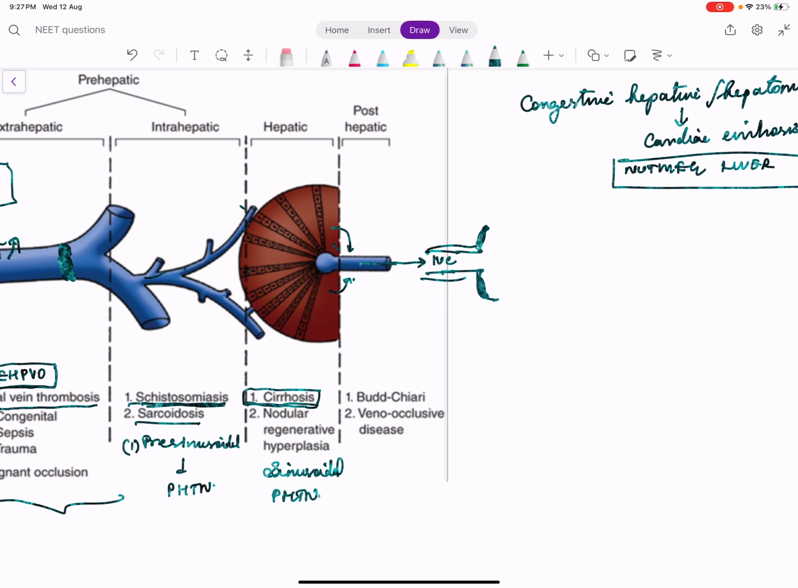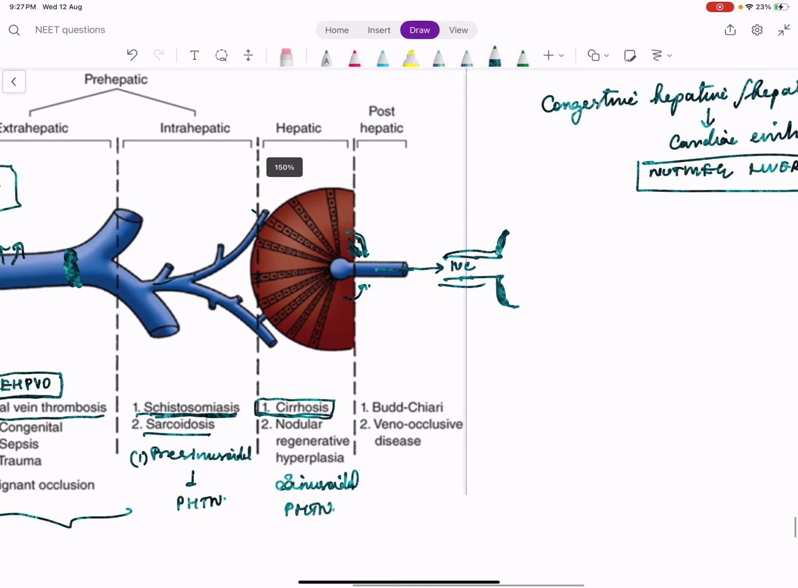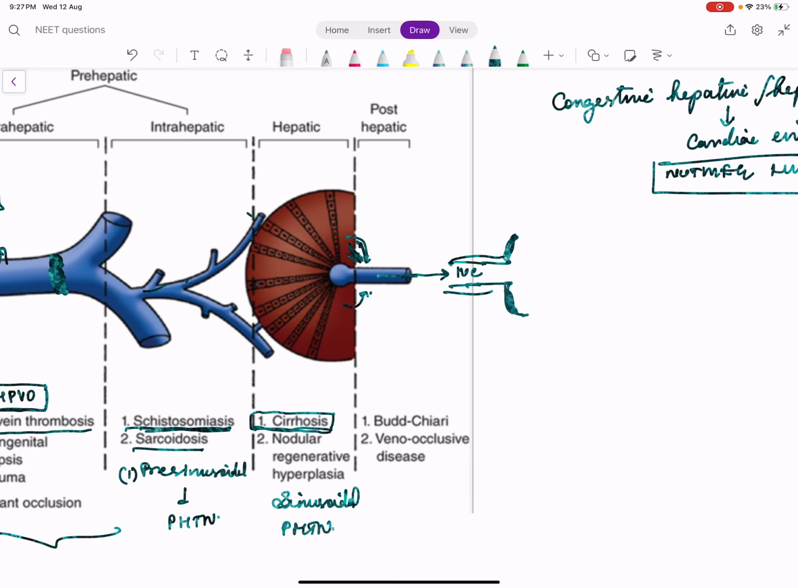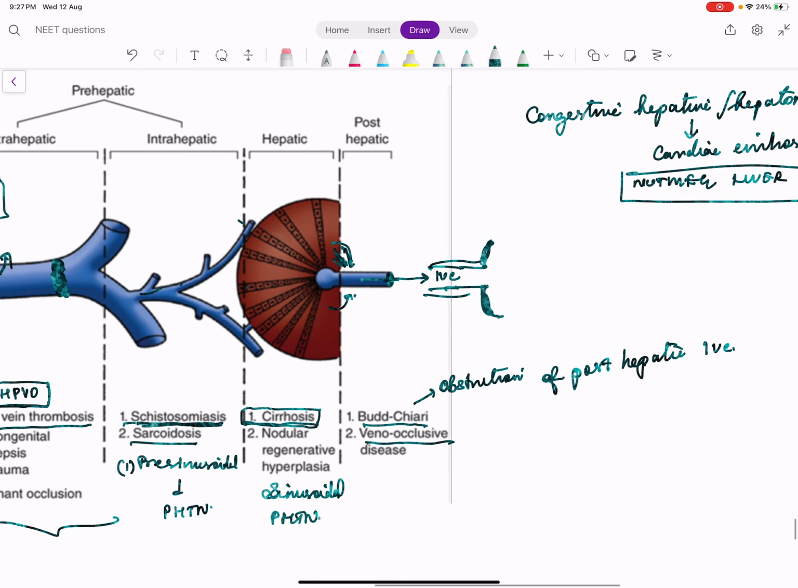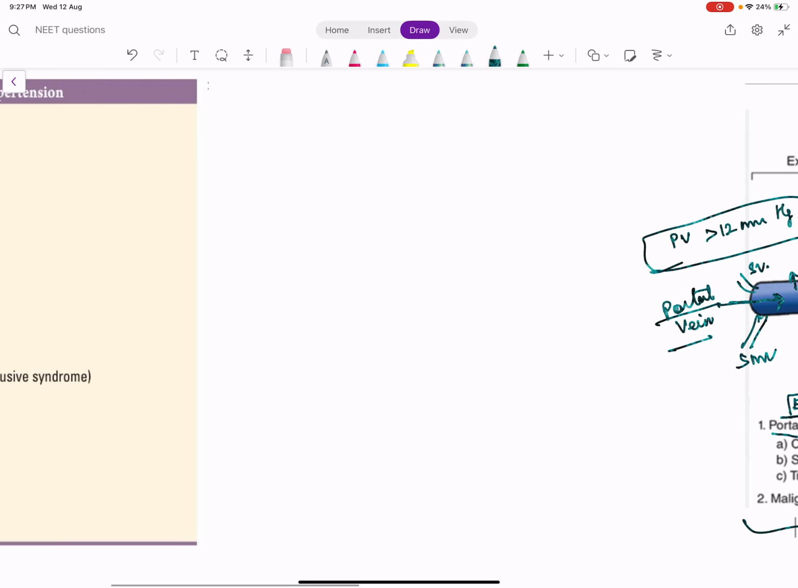And after the sinusoids, what happens? We have some venules which join the portal vein. So problems can occur here also. That is called post-sinusoidal portal hypertension. And post-hepatic, that is, problems in the IVC, causes portal hypertension, like our classic Budd-Chiari syndrome or veno-occlusive disease. Budd-Chiari syndrome is obstruction of the post-hepatic IVC. Okay, so I think that clarifies portal hypertension.